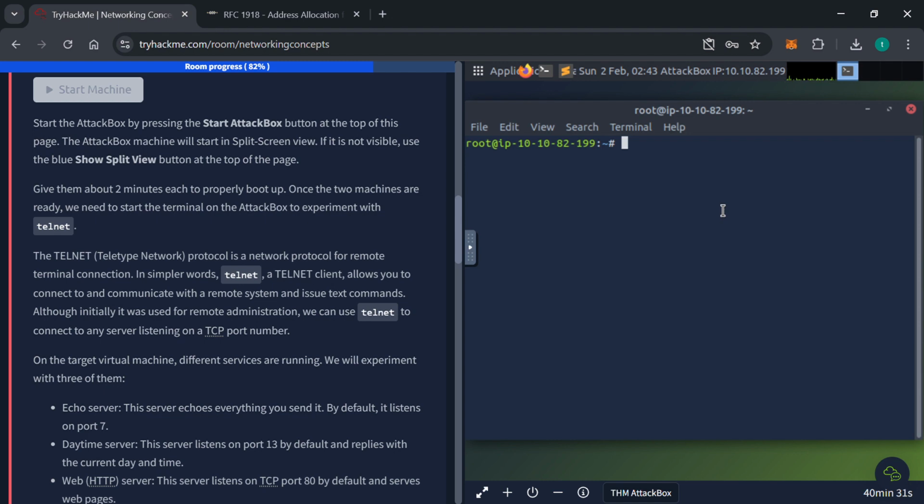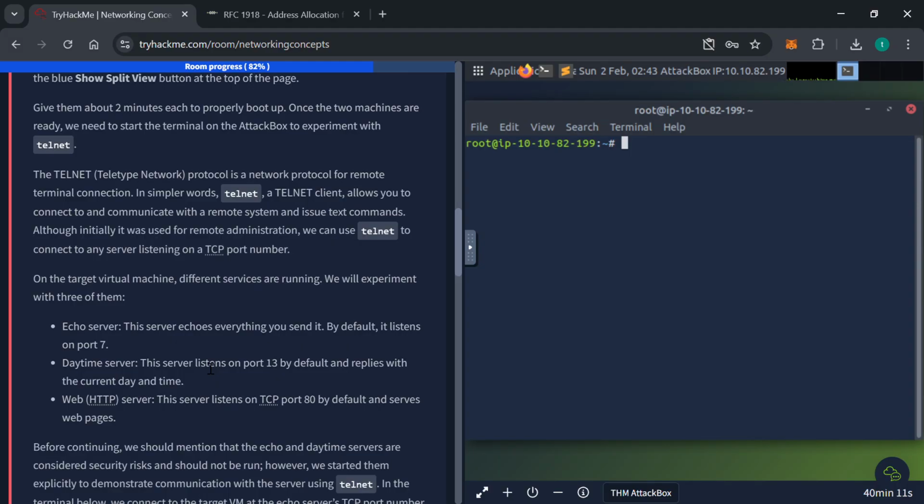Although initially it was used for remote administration, we can use Telnet to connect to any server listening on a TCP port number. On the target virtual machine, different services are running. We are going to experiment with 3 of them: the echo server, the daytime server, and the web server. The echo server echoes everything you send it. By default, it listens on port 7. The daytime server listens on port 13 and replies with the current day and time. And the HTTP server listens on port 80 by default, and it serves web pages.